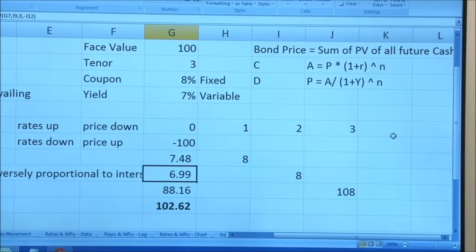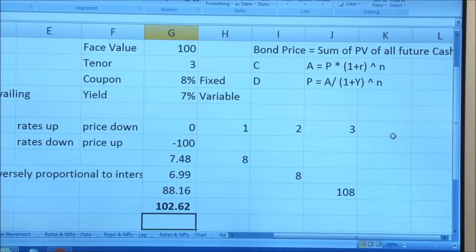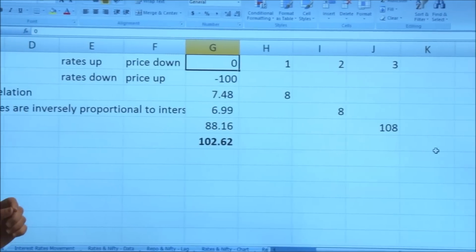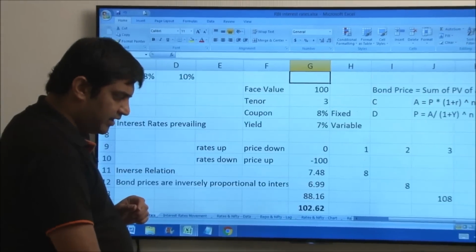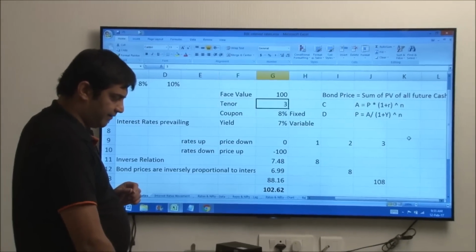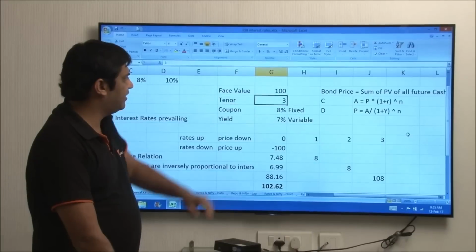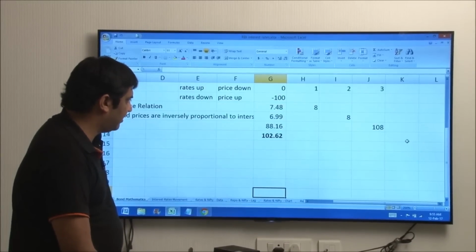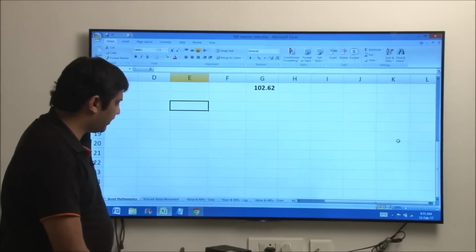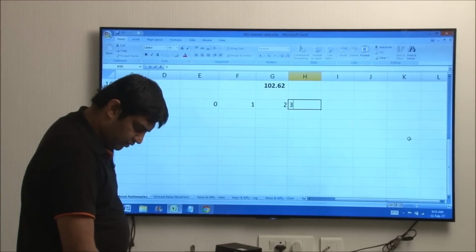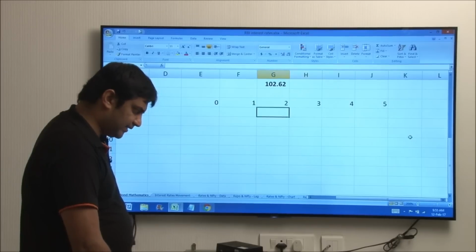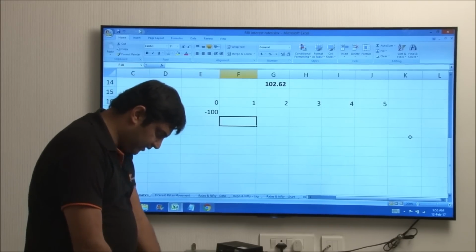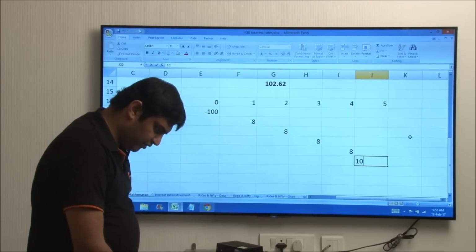Now, if this much is understood, there is another small part which we can touch upon. Here we have seen that this is a 3-year bond. Now, if we were to take another example of a 5-year bond, the cash flows will be, let's say, at 0, 1, 2, 3, 4. We just need to build this. So we are putting minus 100 here. Let's say this is 8, 8, 8, 8 and 108 over here.